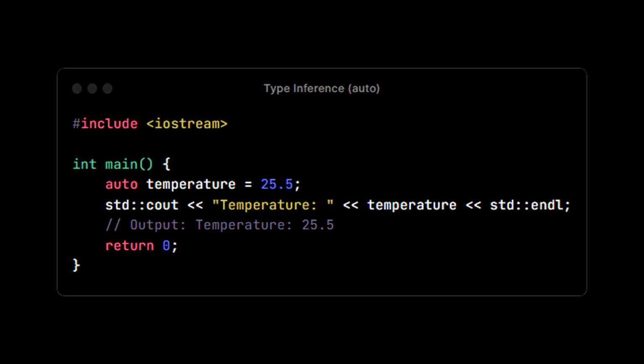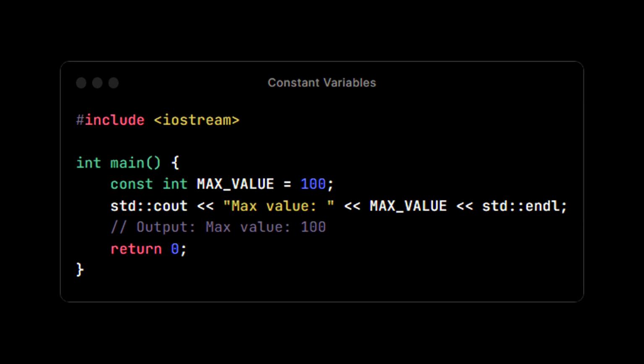Type inference. Auto. In C++11 and later versions, you can use the auto keyword to automatically deduce the data type of a variable based on its initialization. Here's an example.